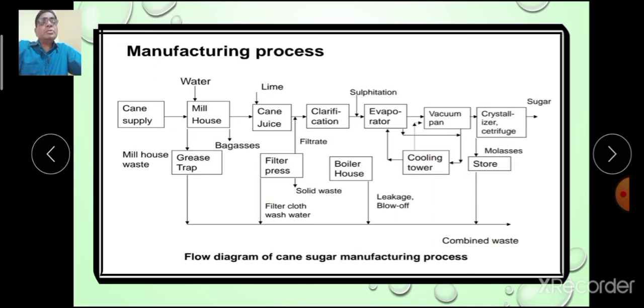Now, this is a flow diagram of manufacturing process, how the process is conducted.